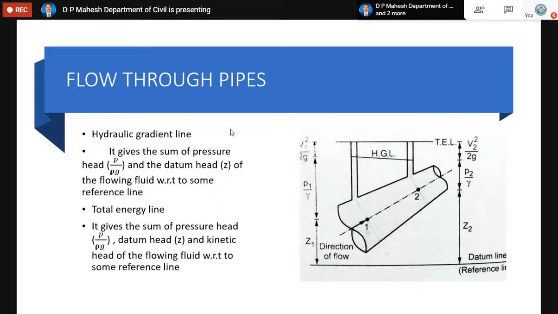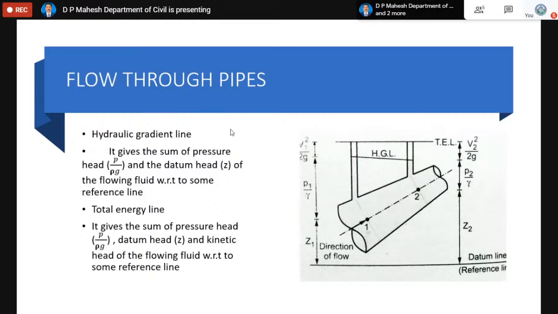if the pipe is kept horizontal, remember, then these two lines are always horizontal and parallel. These two lines are horizontal and parallel, but they are not superimposed, because the total energy line is always more than the hydraulic gradient line. As far as energy is concerned, there are three types of energy: one is called pressure energy, another is kinetic energy, and one more is datum energy.